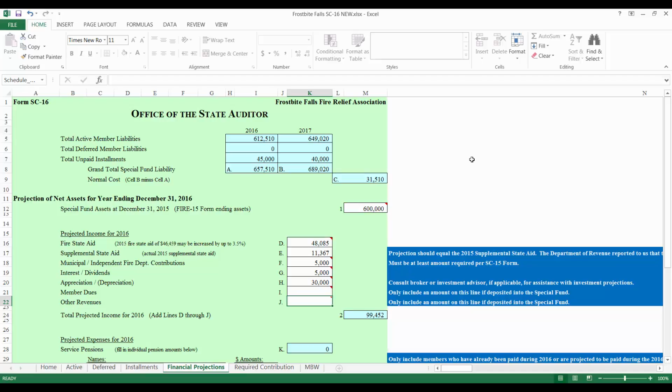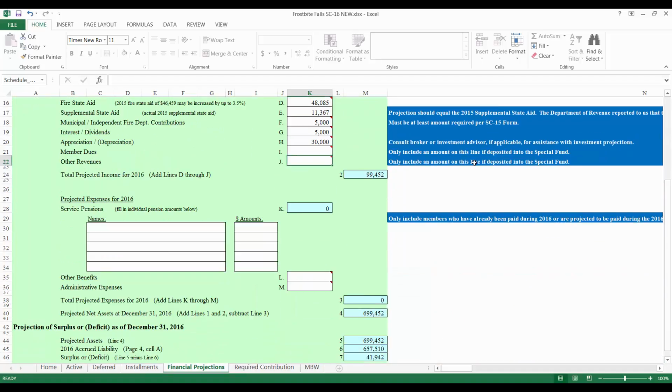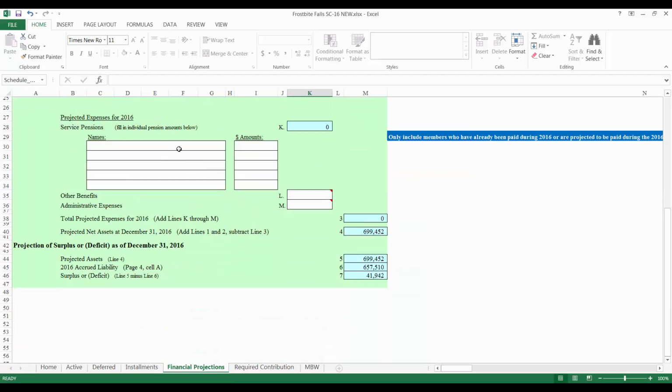To complete the projected expenses section, continue to lines K and L and enter total service pensions and other benefits paid to date, plus additional service pensions and other benefits expected to be paid by the end of the reporting year. Frostbite Falls paid one member, member A, during the year, and member A was paid $40,000, so I will enter that here.